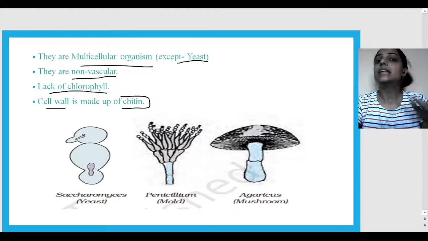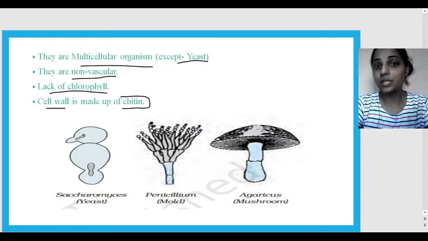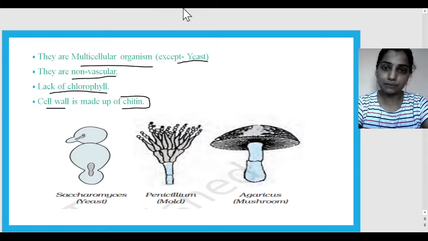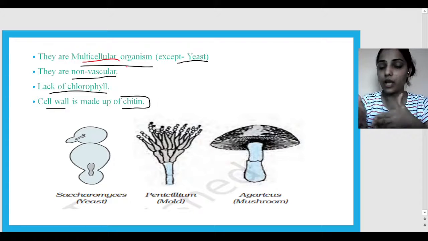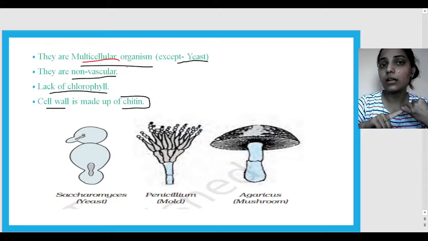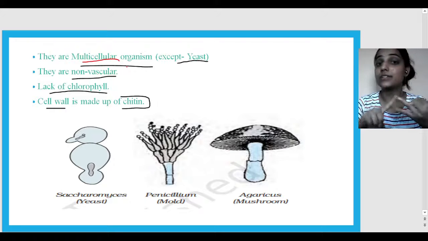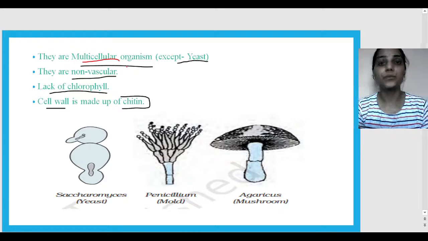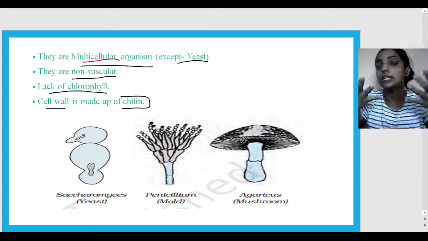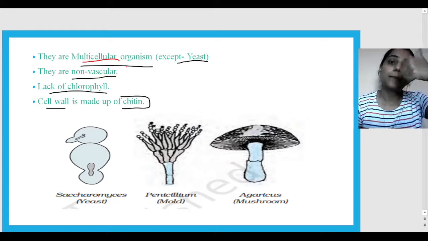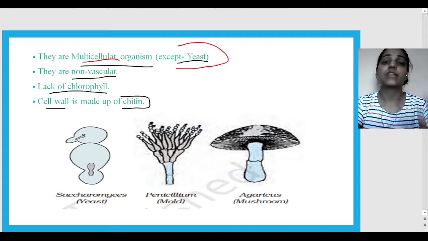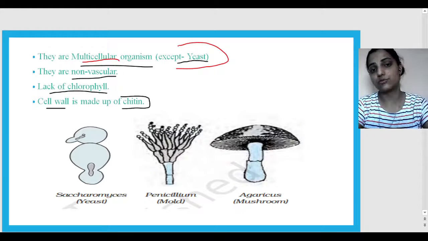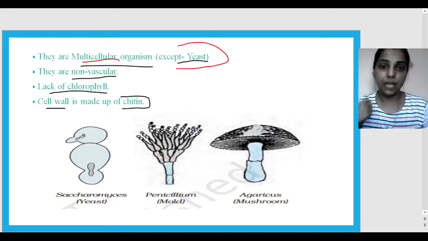So first, let's talk about the characteristics. What are the main characteristics of the Kingdom Fungi? First, multicellular organisms. Till now we have seen unicellular prokaryotes and unicellular eukaryotes, but from the Kingdom Fungi we will have multicellular organisms. We have to remember this first point. But we have one exception, that is yeast. Yeast is an exception where it is unicellular.